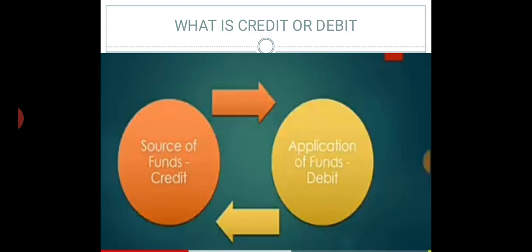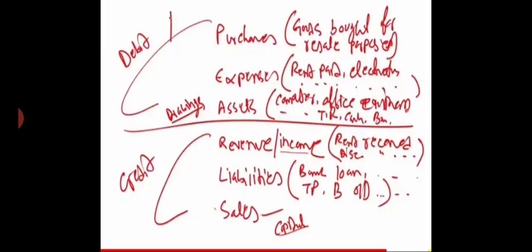Okay, for example, you purchased a computer by paying 25,000 by cash. Here you are receiving a computer, so it should be debited, and cash should be credited since it is going out. So we can easily understand what all the things come under the debit and what all the things come under the credit.